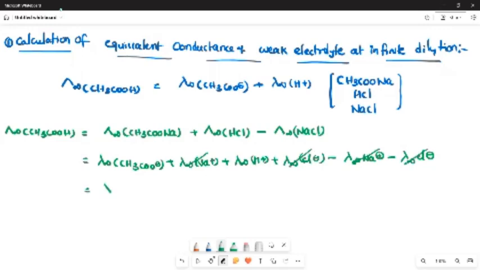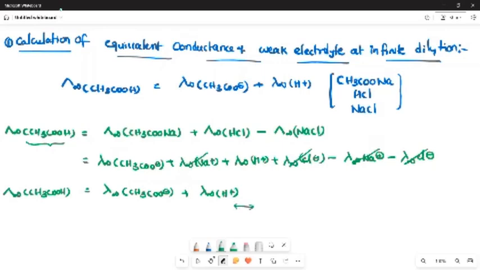Finally, what you are having is the equivalent conductance of acetate plus the equivalent conductance of H plus ion. So this is the equivalent conductance of acetic acid. This is the indirect manner we are getting it, because you are dealing with a weak electrolyte. Direct values may not exist for a weak electrolyte, but they do for strong electrolytes. So we have to derive those values from the strong electrolytes. This is very simple.